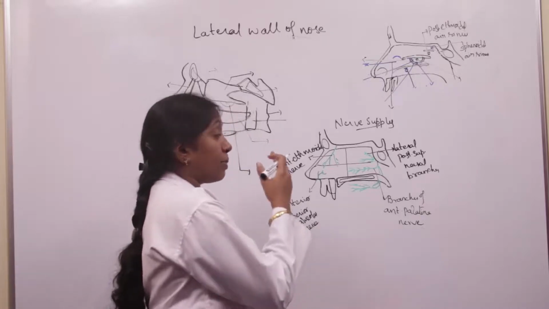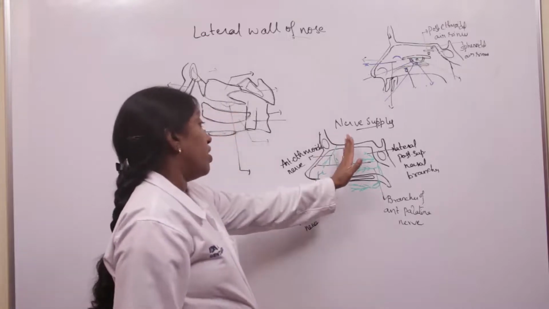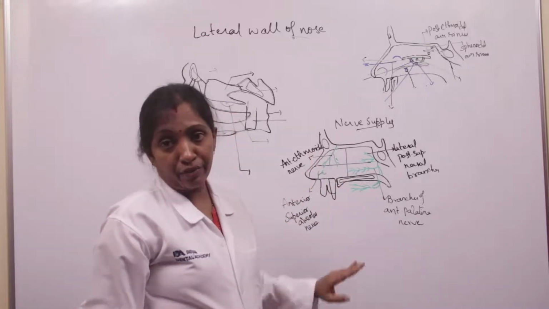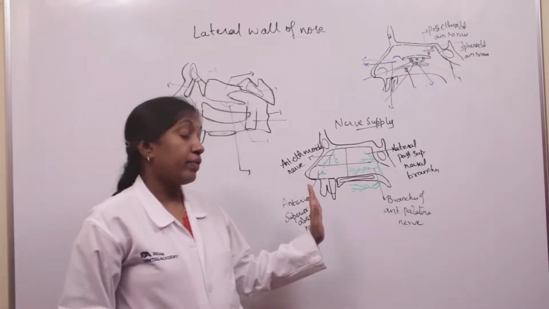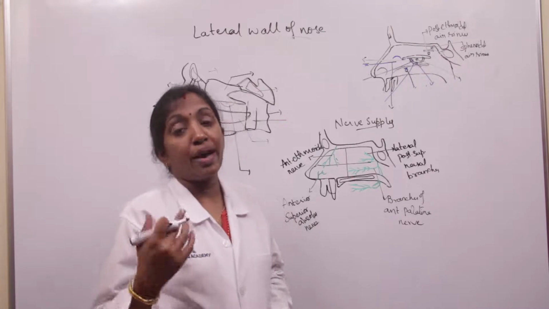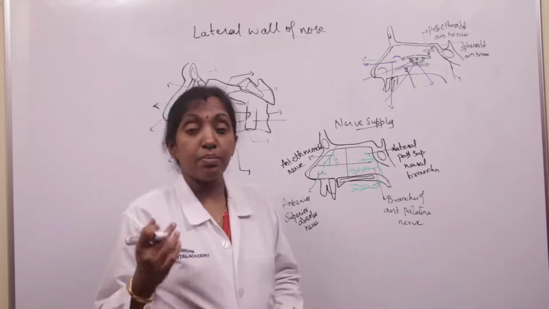Blood supply is over, nerve supply is over, and coming to the lymphatic drainage, the anterior part of the lateral wall of the nose drains into submandibular lymph nodes, and the posterior part drains into retromandibular group of lymph nodes, retropharyngeal group of lymph nodes, and also into the deep cervical group of lymph